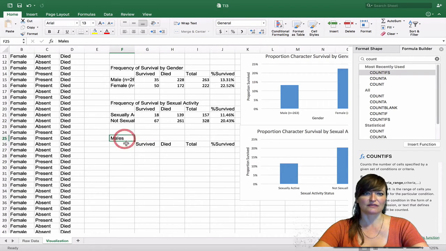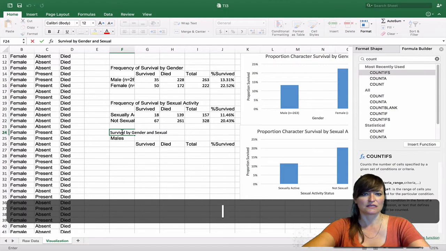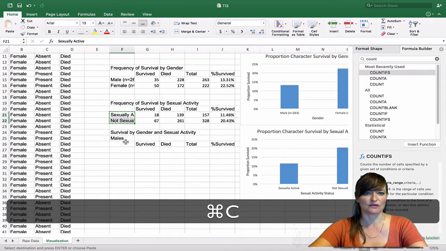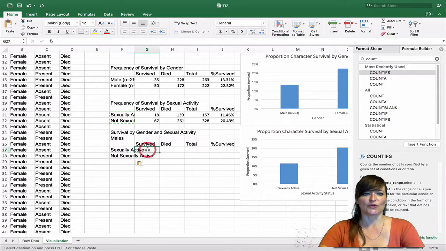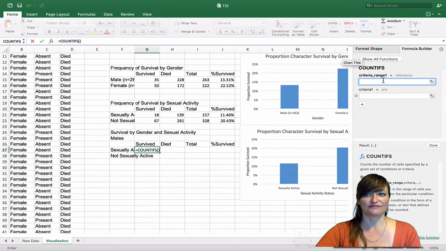So within the males, this is going to be survival, gender, and sexual activity. The third variable we need, oh, it's that sexual activity, isn't it? Let me copy and paste those. So in this cell here, I want if male and sexually active and survived. Sounds like a COUNTIFS. Insert a formula, it's still right here. COUNTIFS.